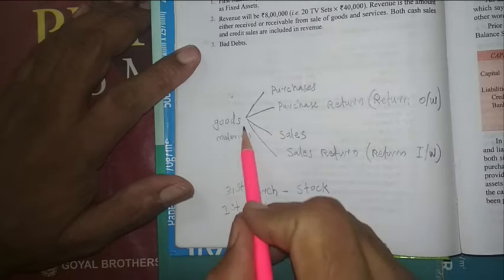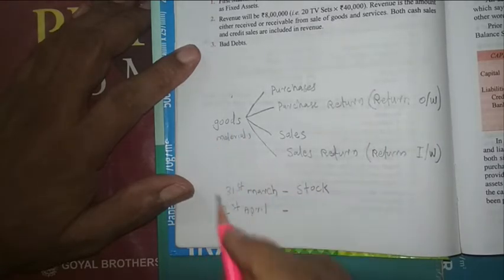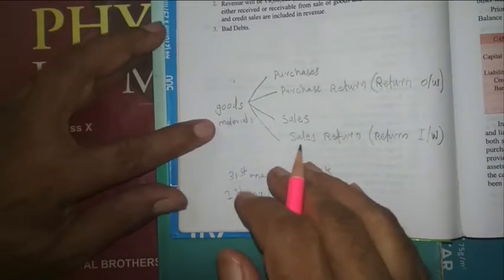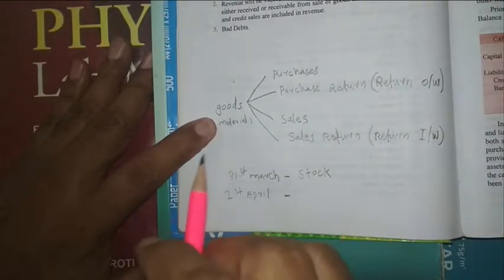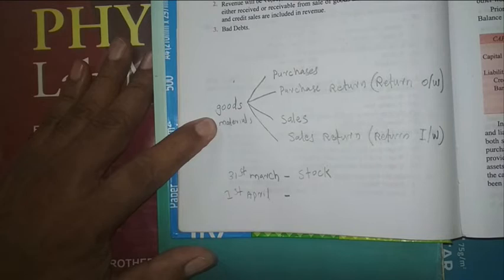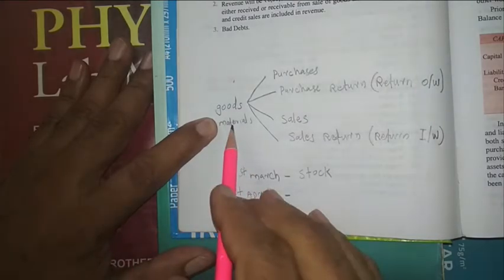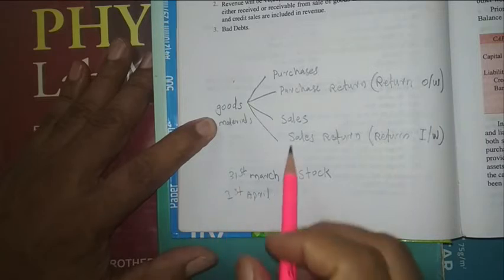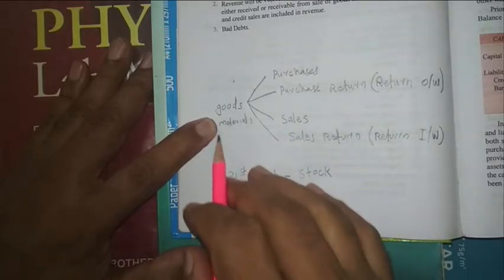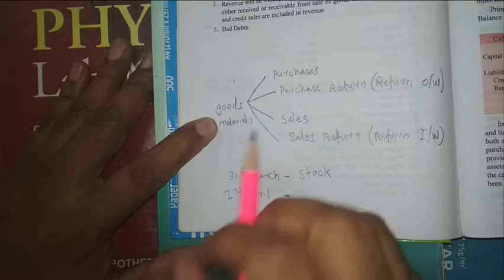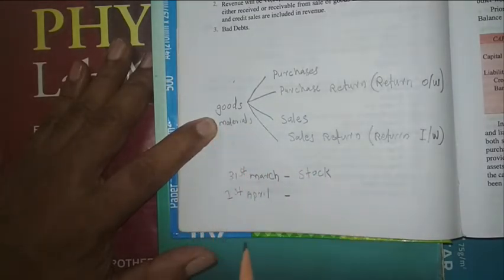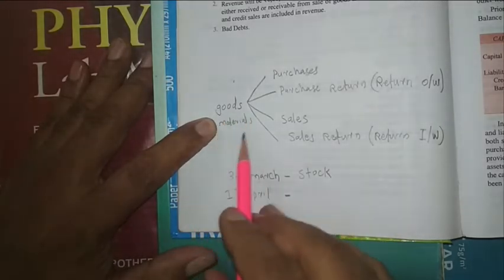In this case, if materials are purchased, then at the end of the accounting year there is a chance that some material we purchased will be in the same condition, meaning we did not get time to convert it into finished goods. So some materials will be there. And some materials we already started work on but did not reach the final stage. That is known as work in progress. And some material will be converted into finished goods.